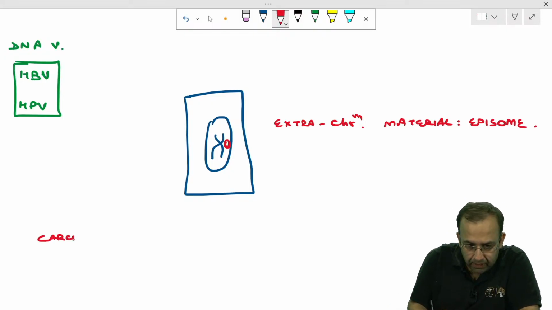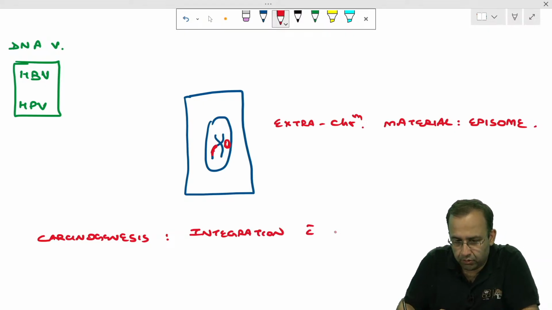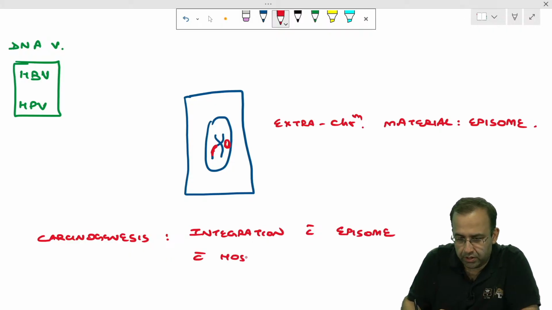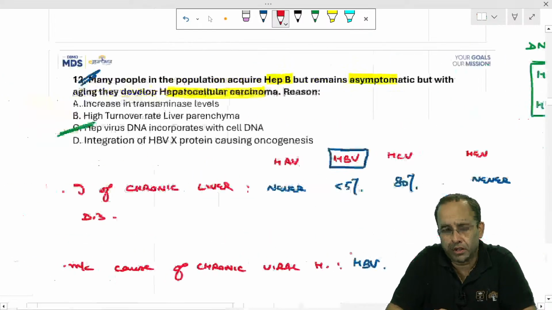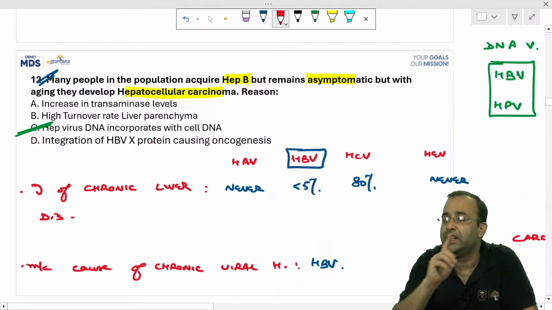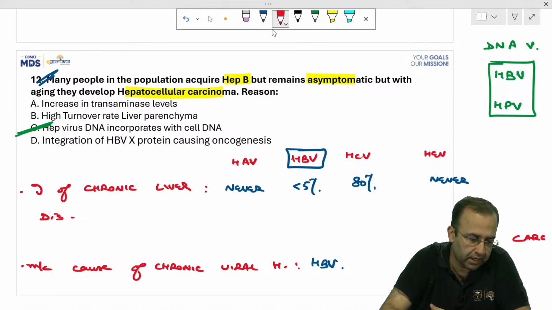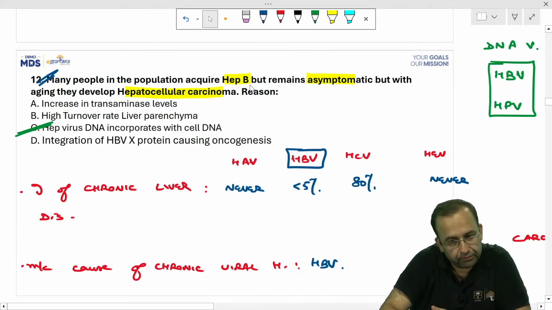The main risk for carcinogenesis, the main risk for cancer, is integration of the episome with the host genome. This is the main statement that has to be marked. This is what option C told us. It is not integration of HPV protein causing oncogenesis. No, it is the viral DNA which incorporates with the cell DNA. That was the best answer. Next point.